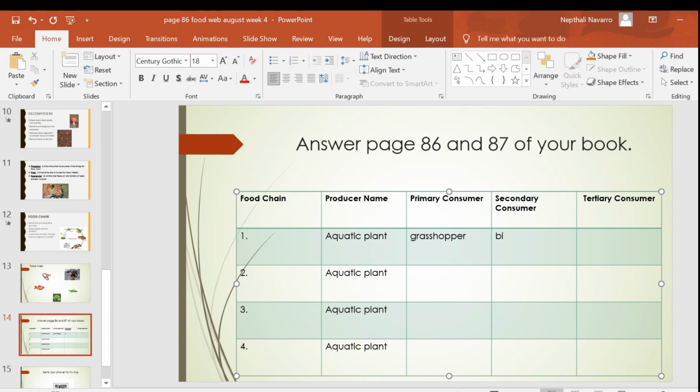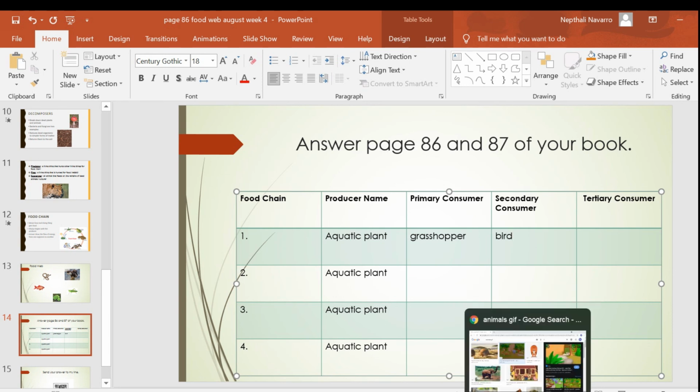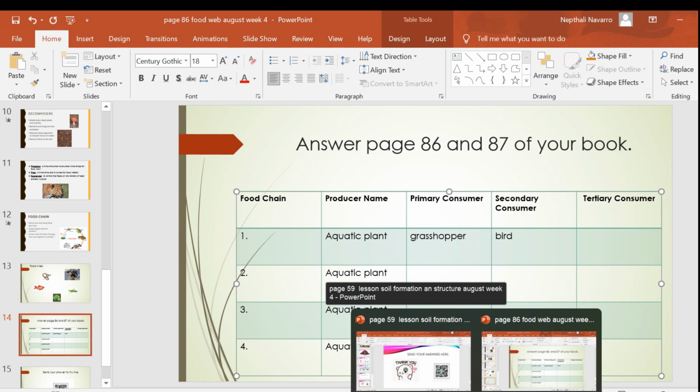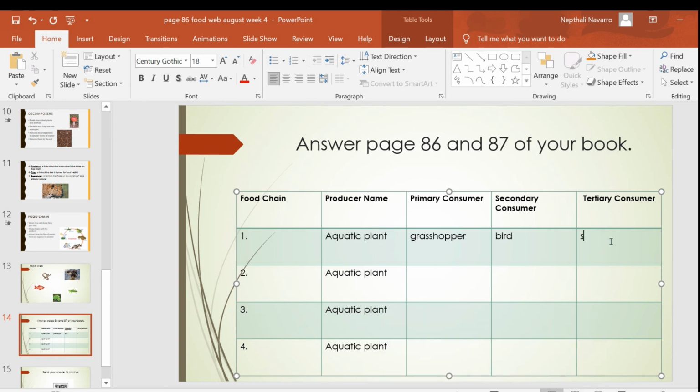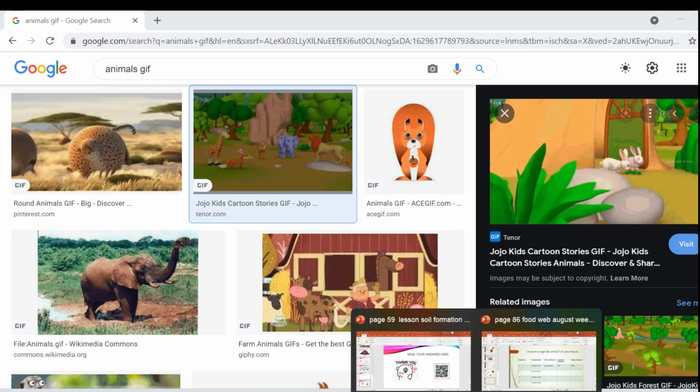You write here the bird. What about the tertiary consumer? Snake. Okay, the tertiary consumer is the snake. Something like that.